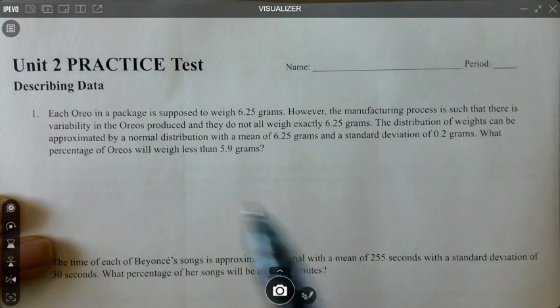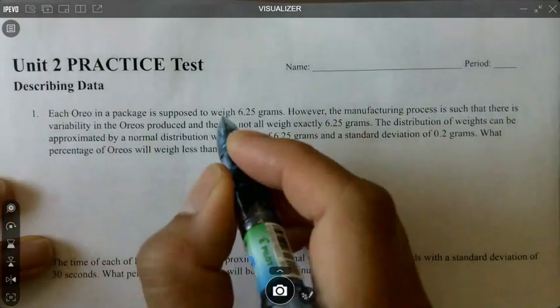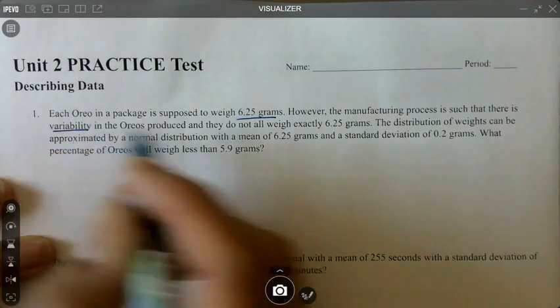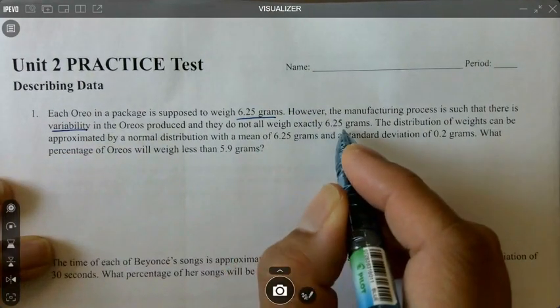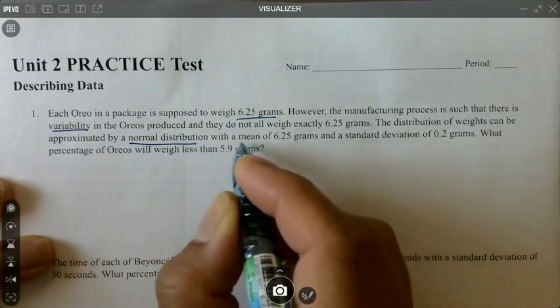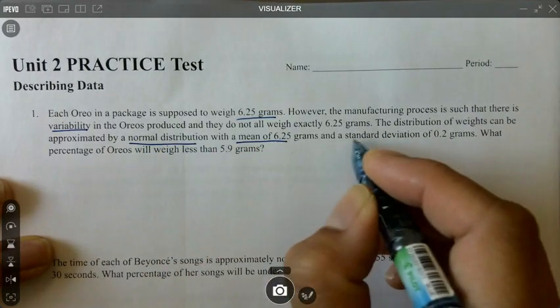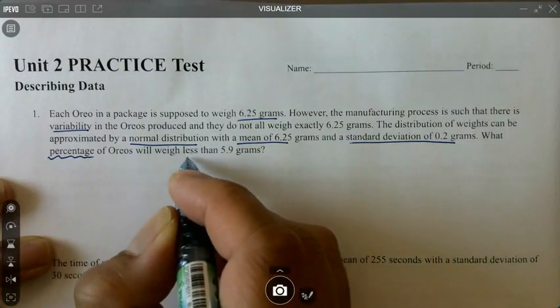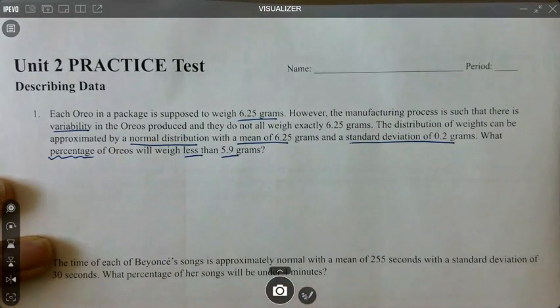So the first question, I'm not going to read the whole thing, but it says it's supposed to weigh 6.25 grams. There's variability, so they don't weigh exactly 6.25 grams. The distribution of weights is approximately normal with a mean of 6.25 and a standard deviation of 0.2. We want to know what percentage of Oreos will weigh less than 5.9 grams.